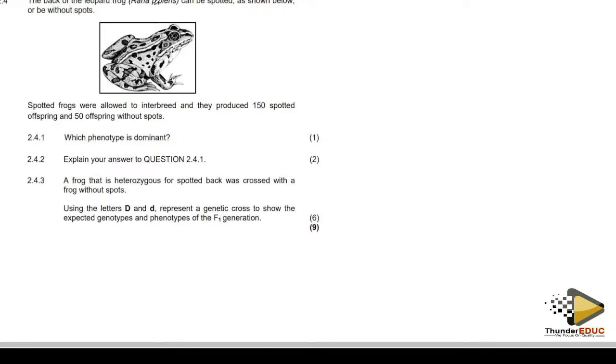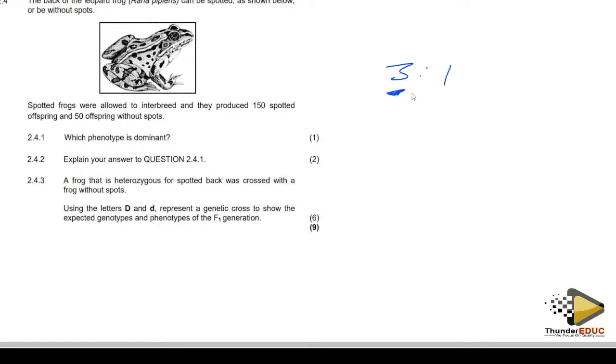Black leopard frog can be spotted. Spotted frogs were allowed to interbreed, and they produced 150 spotted offspring and 50, meaning that the ratio is 3 to 1.